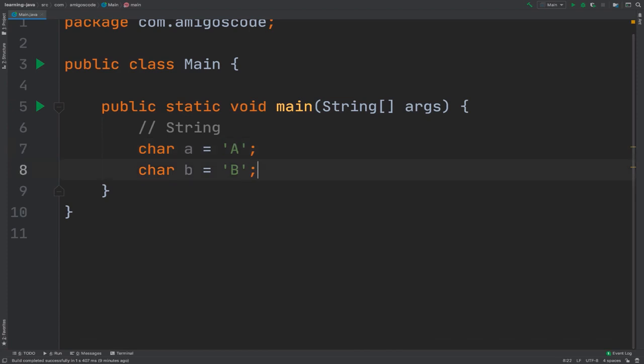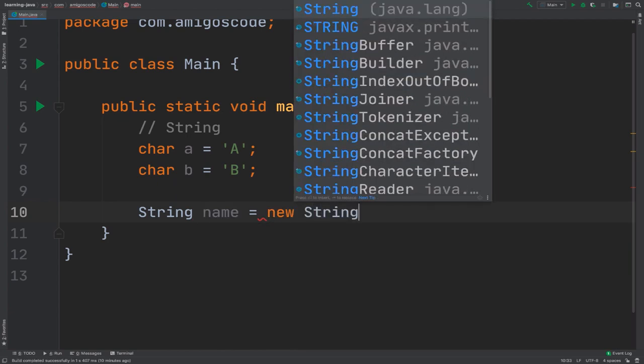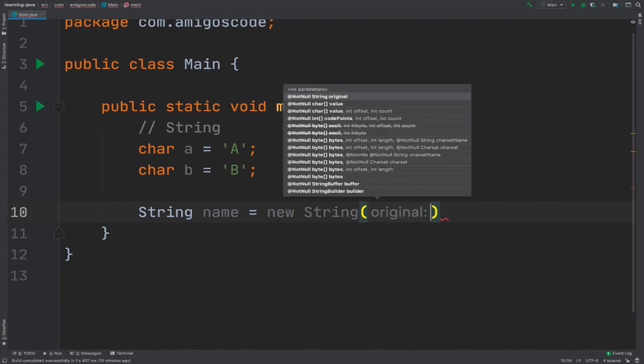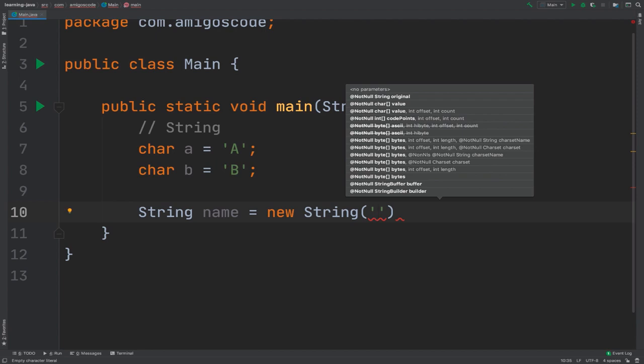A string is simply a series of characters. To create a string, we can simply say String, and let's give it a name. So let's say name equals new String, then add parentheses, and inside, instead of single quotes, we use double quotes.